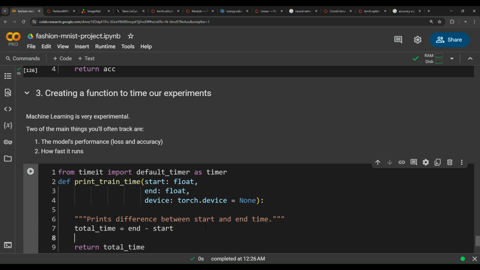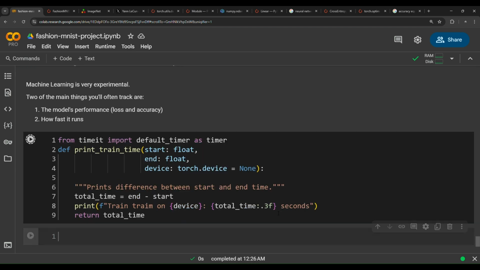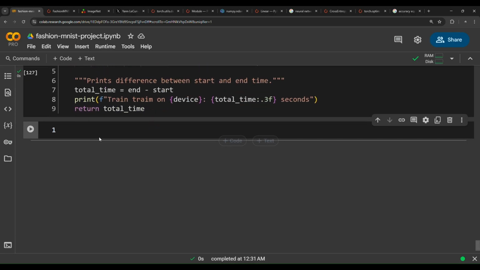We could also print some message in here: train time on this device, could be GPU, could be CPU, could be a CUDA-enabled device, whatever you have chosen. And then total time, with 3 decimal fractions, .3f, and then seconds. So we're going to measure this in seconds. Okay, so now let's go ahead and try this function out.